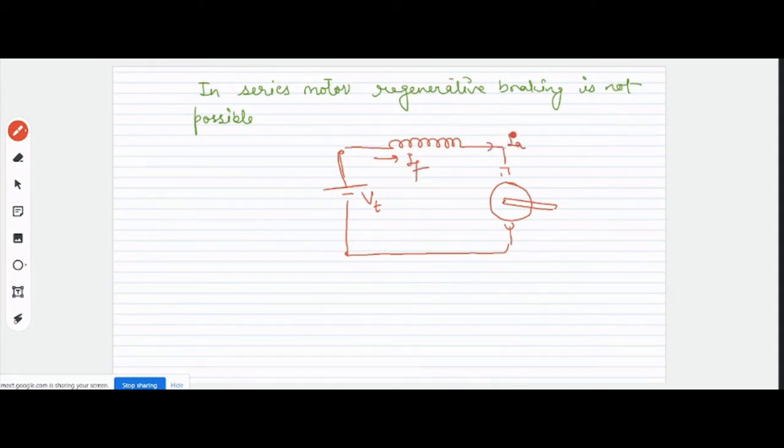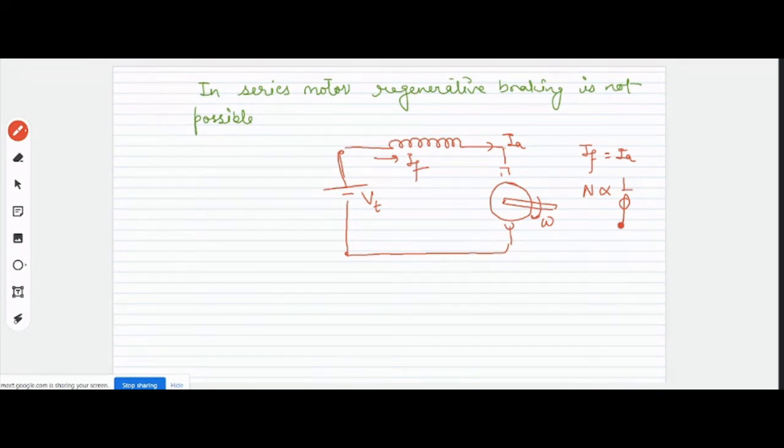I will tell this to the class. In case of DC series motors, your field current is equal to the armature current. Yes or no? Yes, sir. Also, your speed is inversely proportional to the field flux. Yes or no? Yes, sir.